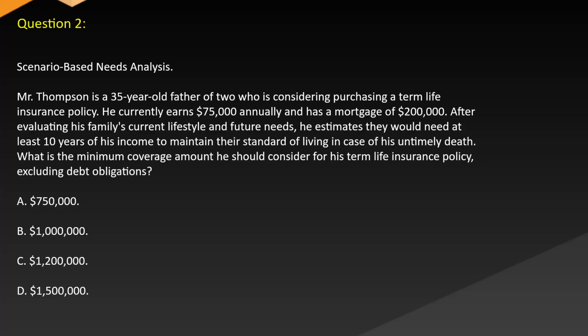Question 2. Scenario-based needs analysis. Mr. Thompson is a 35-year-old father of 2 who is considering purchasing a term life insurance policy. He currently earns $75,000 annually and has a mortgage of $200,000. After evaluating his family's current lifestyle and future needs, he estimates they would need at least 10 years of his income to maintain their standard of living in case of his untimely death. What is the minimum coverage amount he should consider for his term life insurance policy, excluding debt obligations?